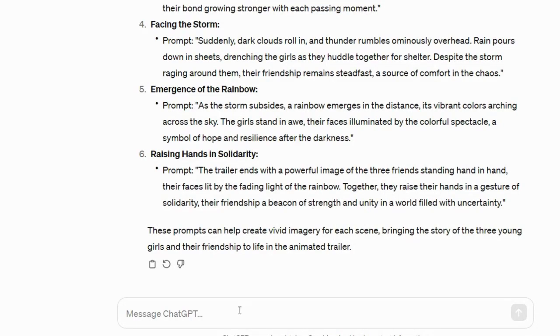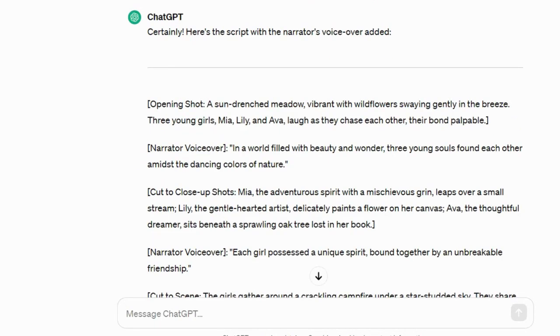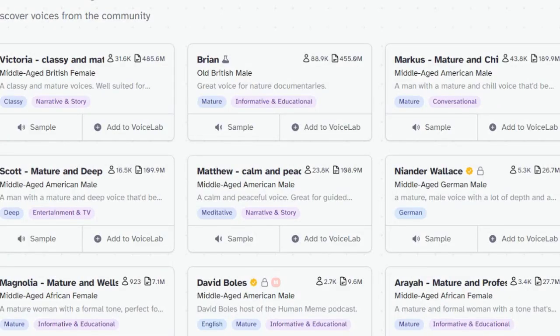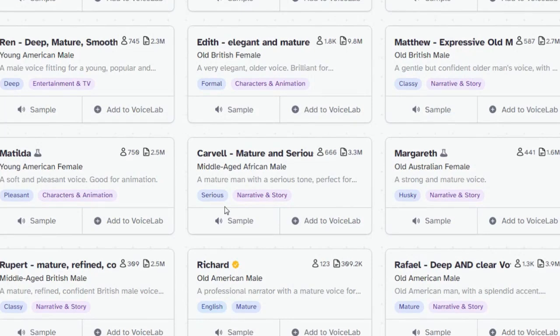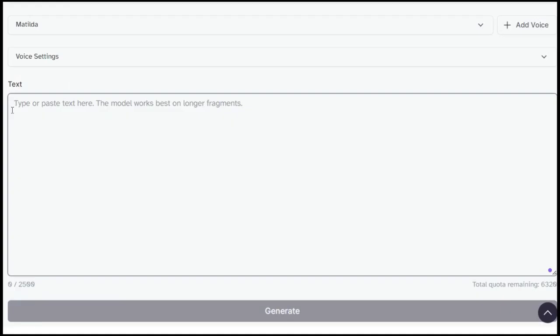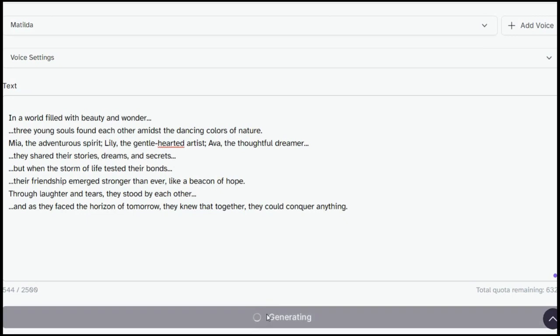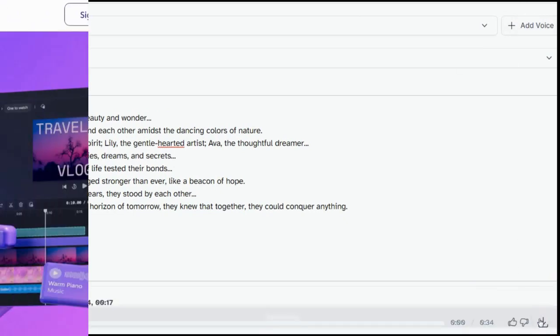Now for the voiceover. Again, go back to ChatGPT and ask to add a narrator voice for the above script. Copy it and go to 11 Labs. Select the voiceover for your script. After a lot of research, I like Matilda voice for my script. Click on Add Voice Lab, in the text box, paste your script. Click on Generate. When it is done, click on Download.